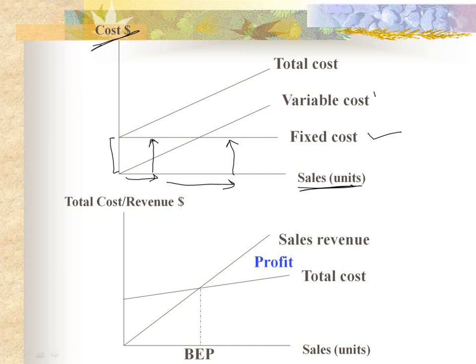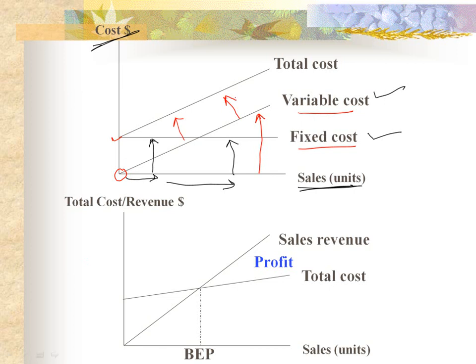And then is variable cost. It is zero when number of units being sold are zero, but when number of units sold are increased, the variable cost also increases. And total cost, it is sum total of fixed cost and variable cost. So it starts from here, that is fixed cost. Every time the gap between variable cost and total cost will be the fixed cost.